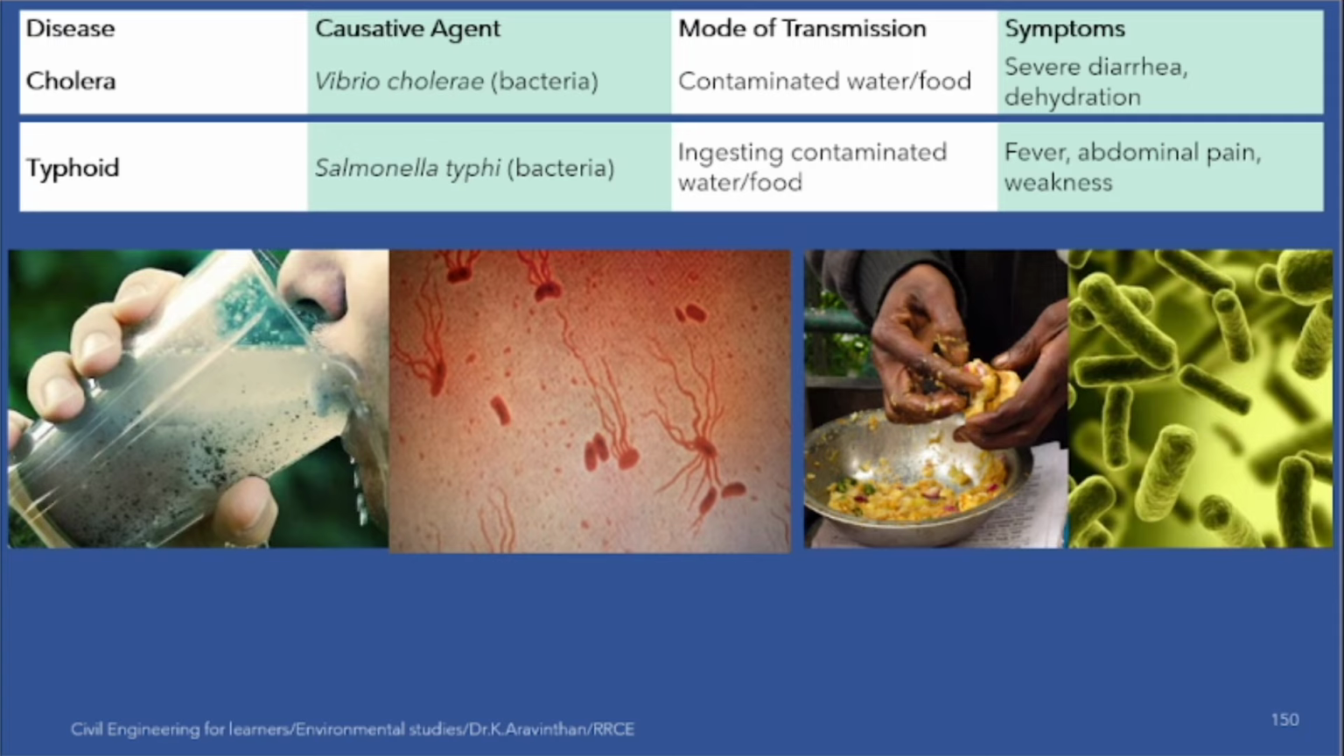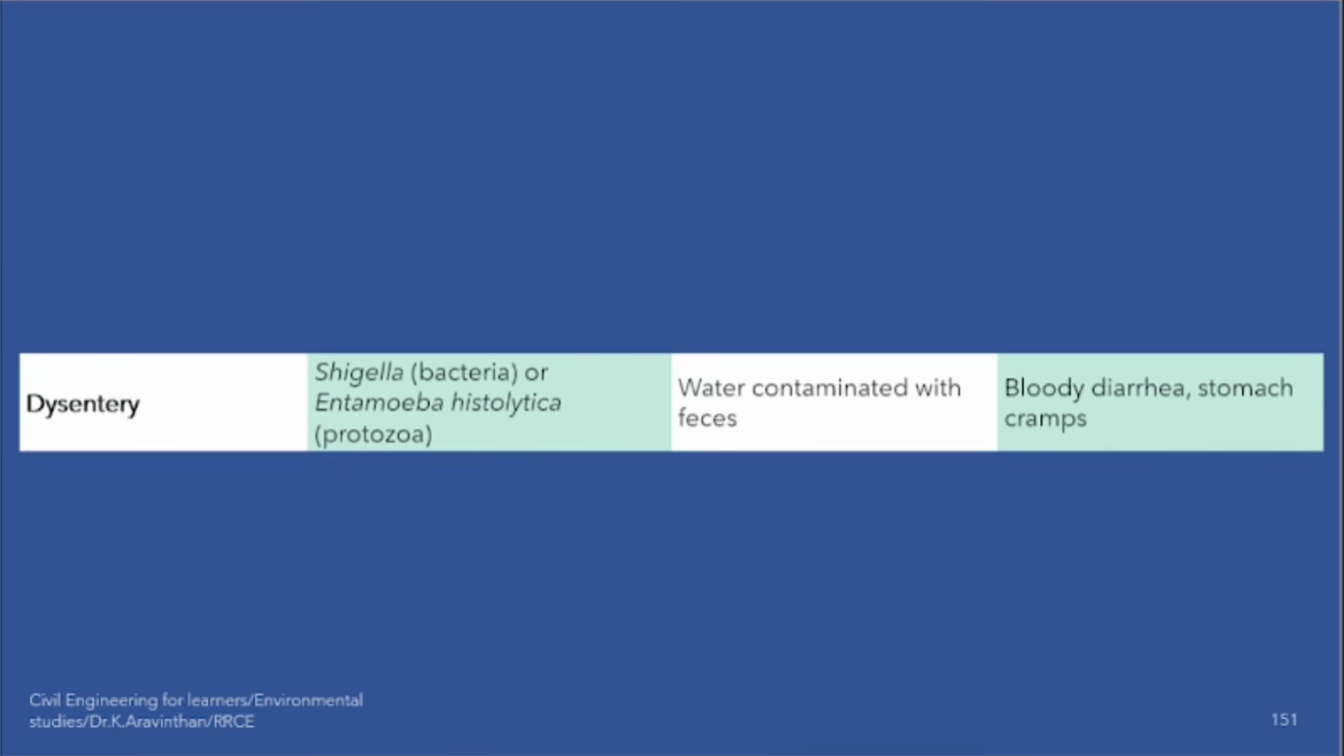This is the microscopic image. Each and every bacteria I have referred to, and this is the exact bacteria which, when you consume it, causes typhoid. And this kind of bacteria is called Vibrio cholerae. Cholera will look like this in a microscopic image. This will create fever and abdominal weakness.